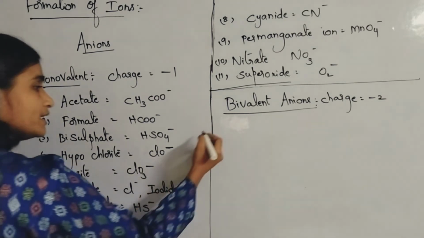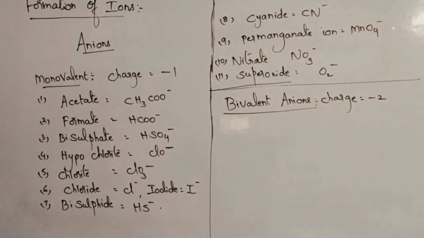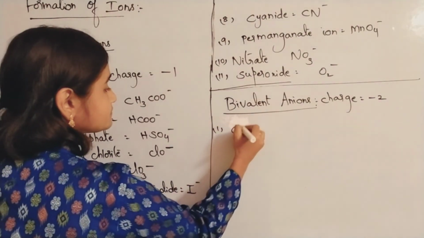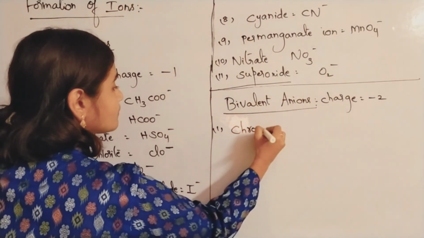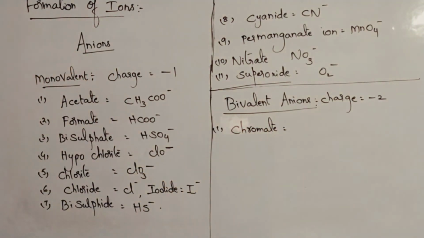Best example you can take. Okay, best example is chromate. Now chromate ion. What is the formula for chromate ion? CrO4 minus 2.